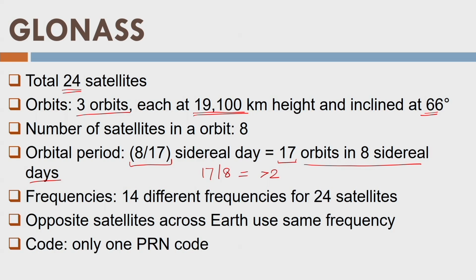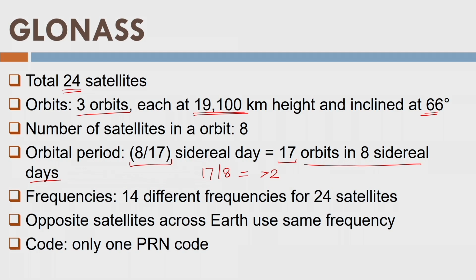After 8 sidereal days, the satellite has completed its 17 orbits around Earth, and the point where it started above the Earth and the point where it completed coincide after 17 orbits, or 8 sidereal days.